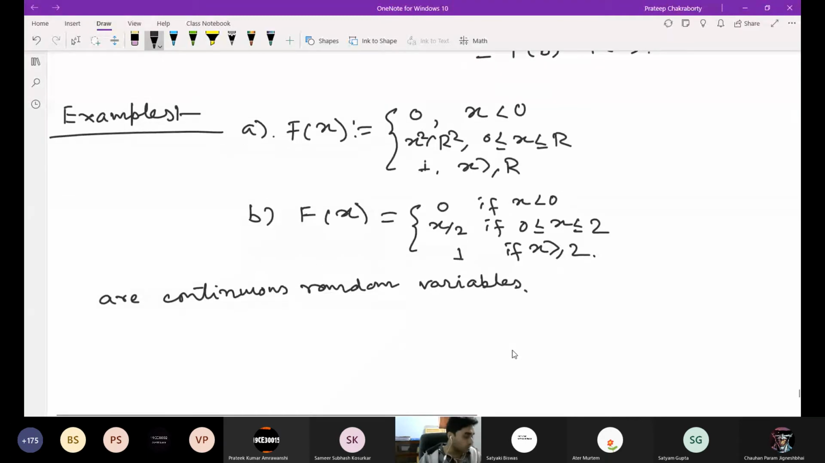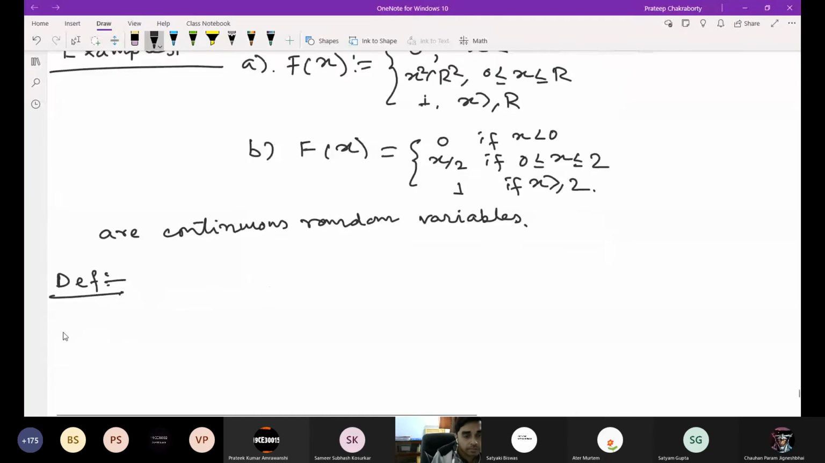Now we want to go to the next example. But before going to the next example, we want to say something more, then we'll come back to the next example. Let's see some definition. Which are the properties of a distribution function? 0 is less than or equal to F(x) is less than or equal to 1.